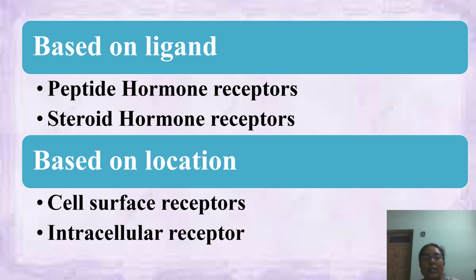Based on the location, the receptors can be classified as cell surface receptors and intracellular receptors. Lipophilic hormones, that is lipid soluble hormones like thyroid and steroids, can pass through the nuclear and the cell membrane, and these hormones target the specific DNA sequences by diffusing into the cell. And these lipophilic hormone receptors, upon binding with these ligands, undergo conformational changes and influence the transcription process.